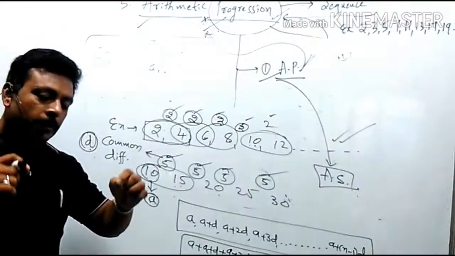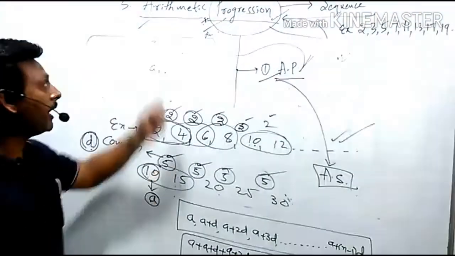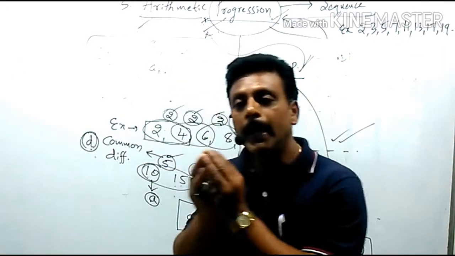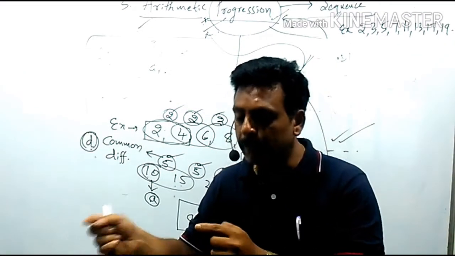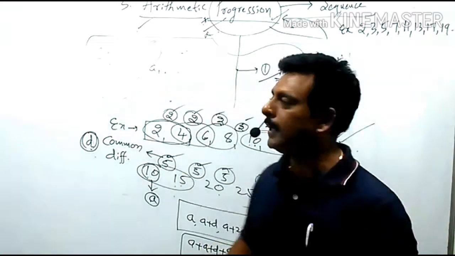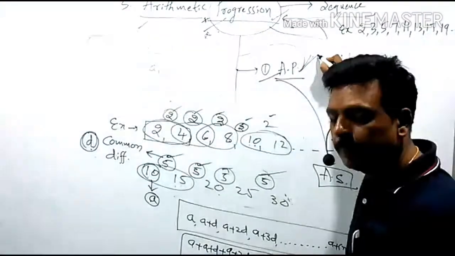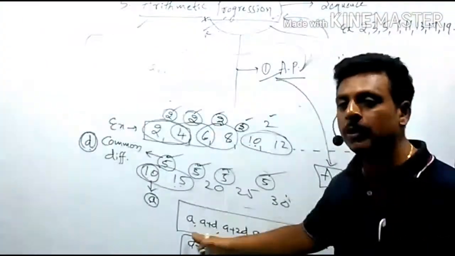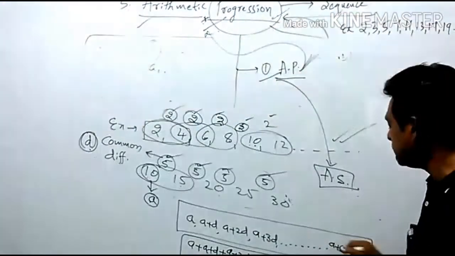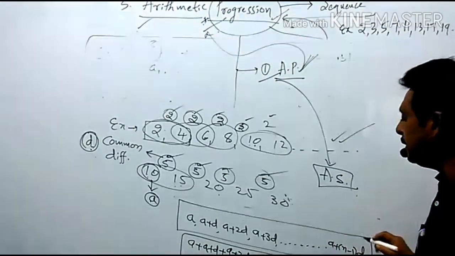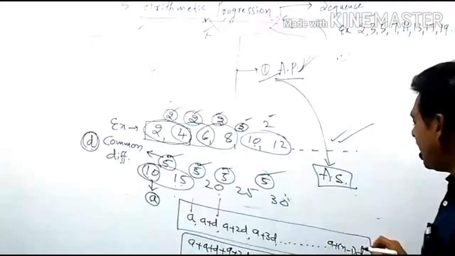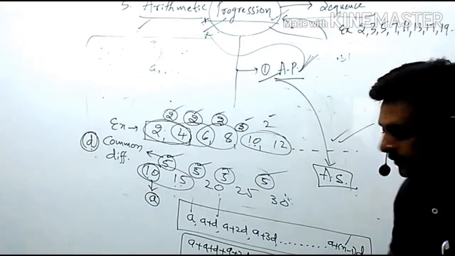I want to give you the final definition of arithmetic progression. What is arithmetic progression? The progression in which the difference between any two consecutive terms remains constant is called an arithmetic progression. Its general form is a comma, a plus d comma, a plus 2d comma, a plus 3d comma, dash dash dash, a plus n minus 1 into d, where a is the first term, d is the common difference, and n is the number of terms.